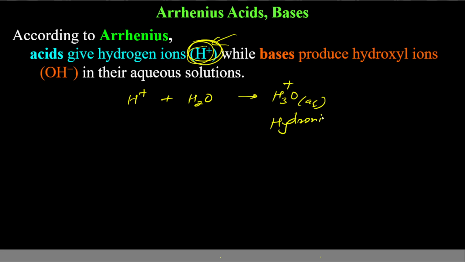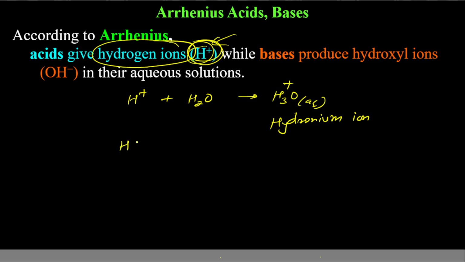So in this chapter, whenever I say hydrogen ion, actually we will be talking about hydronium ion, because H+ does not exist.